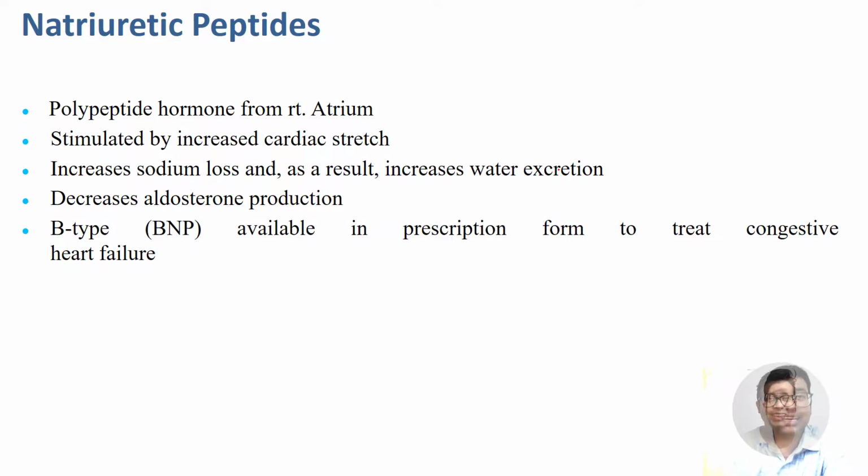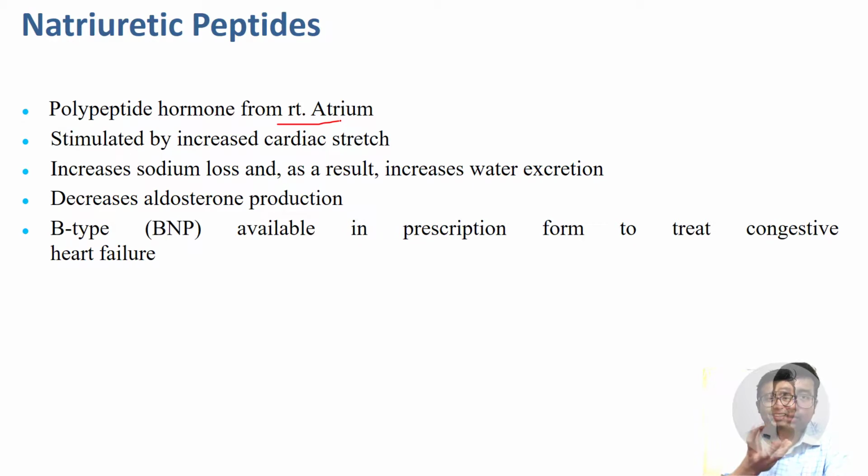There is also a second type, type B, that is secreted from the brain, also known as brain type or type B natriuretic peptide, that also plays a major role as a therapeutic agent to treat congestive heart failure. Nevertheless, we should know two or three lines about ANP and BNP, that are polypeptide hormones secreted from the right atrium. How are they secreted? When, due to some reason, the heart is stretched. So just ask yourself, when can the heart be stretched? When there is excess fluid in the body.